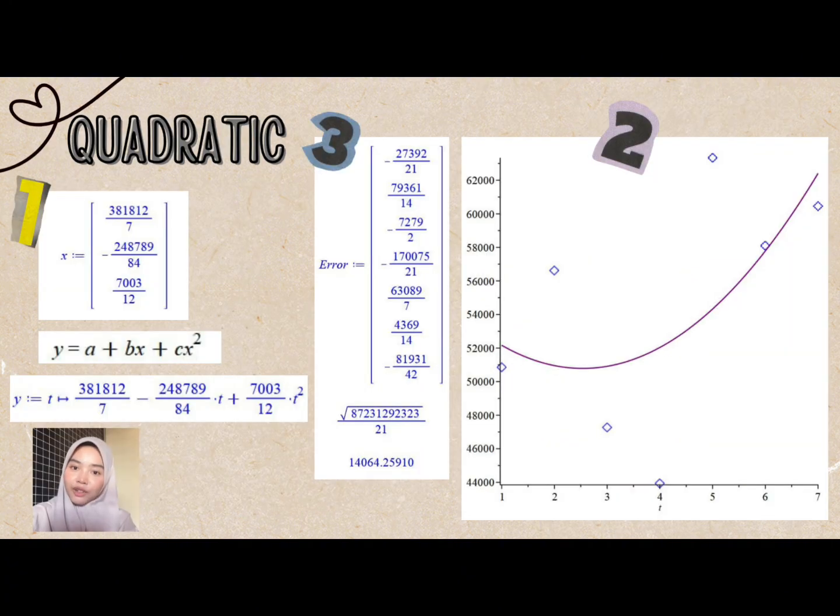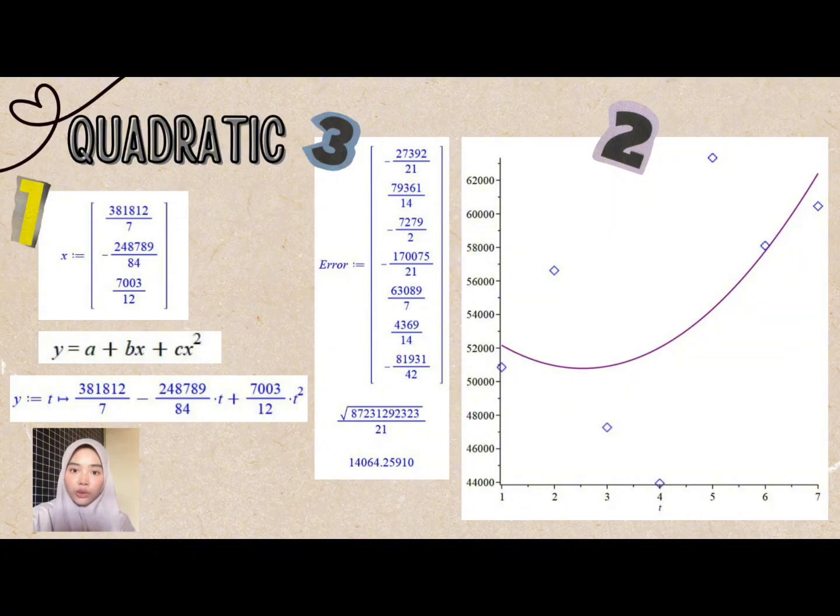The calculation for this quadratic model is the same as the linear model before, so I will just quickly explain the equation, graph and error. First, let's look at number 1. This is the quadratic model. We use the formula y equals a plus bx plus cx squared. From our data, we got the equation shown here where t represents the year. Next, let's look at number 2.